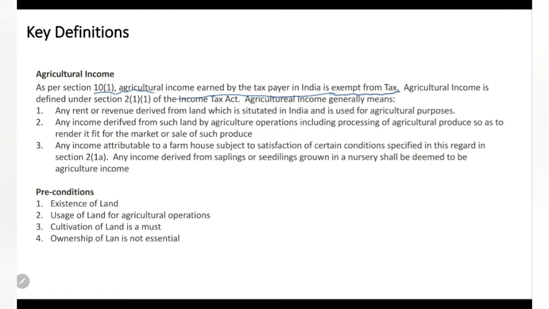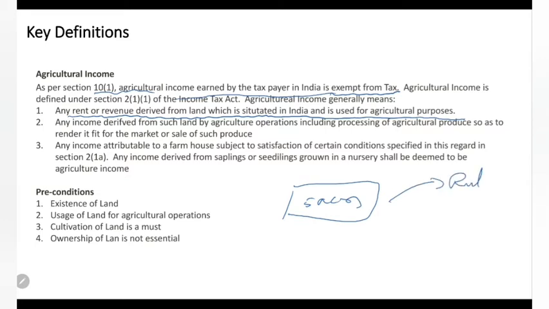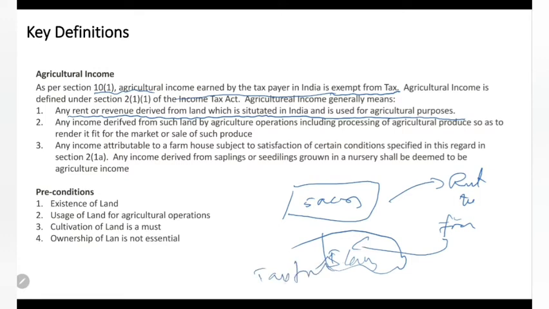So what does agriculture income mean? Any rent or revenue derived from land which is situated in India and used for agriculture purposes. For example, you have an agriculture land of 5 acres and you give it on rent to a farmer. He will give you 5 lakh rupees. So this is tax free. Any rent you receive from an agriculture land, where the farmer is doing some agricultural activity on that land, is exempt. So agriculture income includes any rent or revenue derived from land which is used for agriculture purposes.